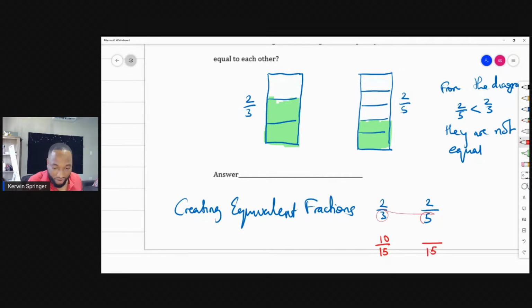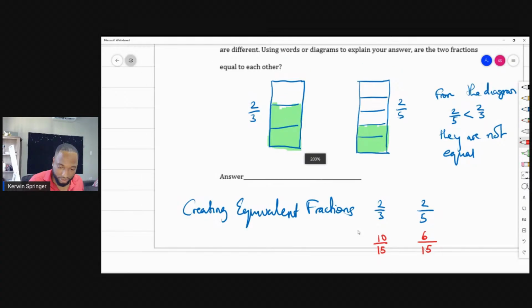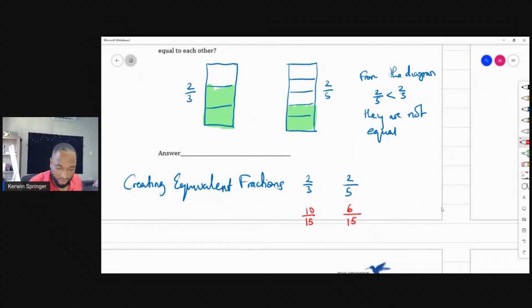So the LCM of 3 and 5 is 15. So I'll put that 15 here again. 5 could go into 15 now 3 times. This time I want to multiply 2 by 3, which is 6. And from this, we can see that 6 over 15 is less than 10 over 15 because the denominators are the same now. And you can write that because the denominators are the same. Therefore, 2/5 is less than 2/3 and they are not equal to each other.